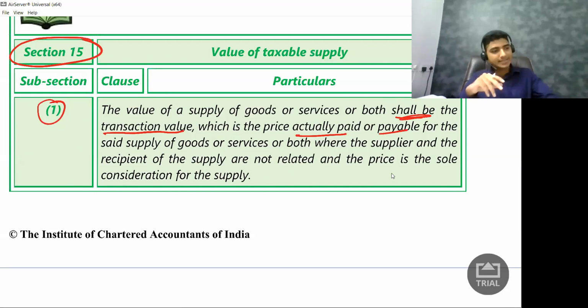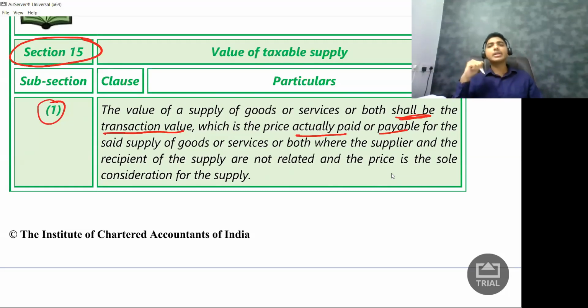Let's take an example. Let us say I have this calculator with me, and I am a seller. I'm a retailer of this calculator and I am selling it to my customer. Let us say normally the value of this calculator is 500 rupees. Normal market price of this calculator is 500 rupees. But let us say that I sold this calculator for 10 rupees. There comes a customer and he says, give me one calculator. I give this calculator to the customer and I say, give me 10 rupees. Question is, should I pay GST on this 10 rupees or should I pay GST on its actual value, that is 500?